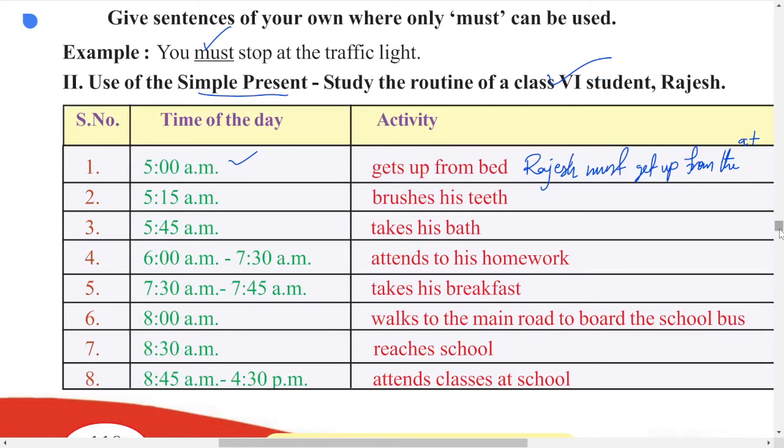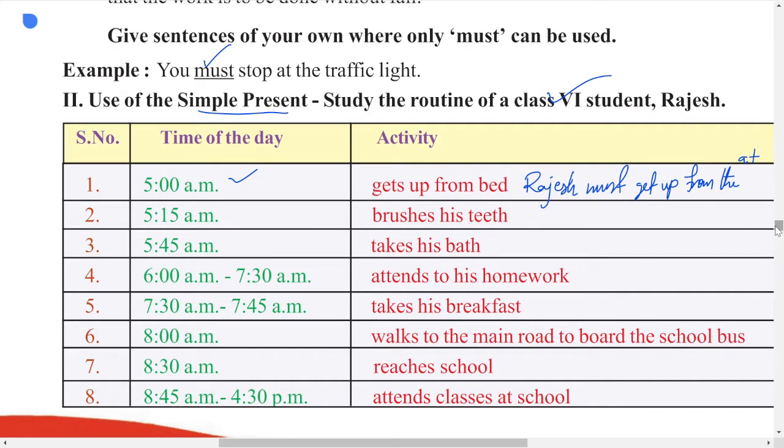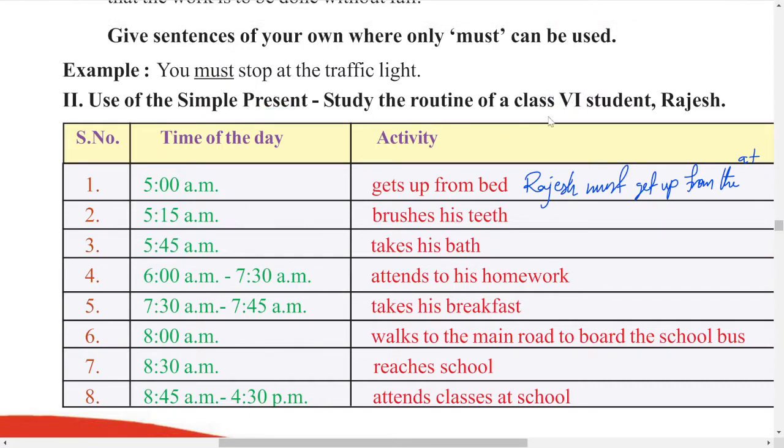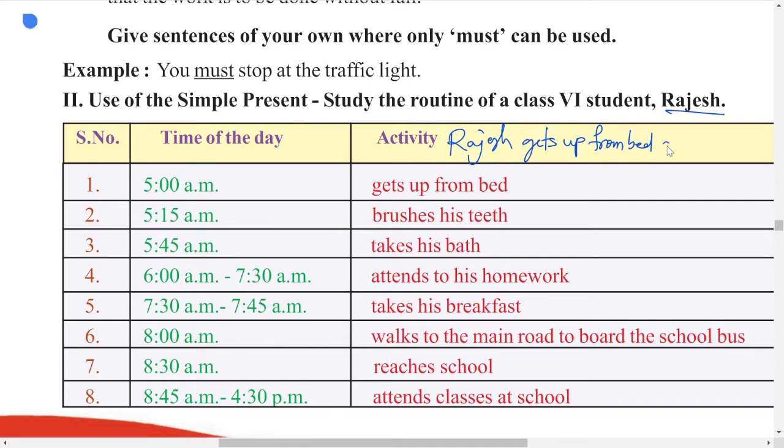I'm not sure whether we can use must in this case or not. Let us first go through these simple present sentences. We have to only use simple present. Let us check. Because this is all routine, right? So this is somewhere kind of simple present. Must you need not include in this case. Only let us go through simple present. We have to frame the sentence. So first case, this is all about Rajesh, right? So in the first case, we have to mention Rajesh gets up from bed at 5 a.m.